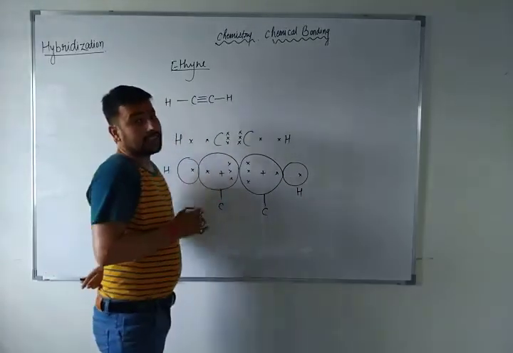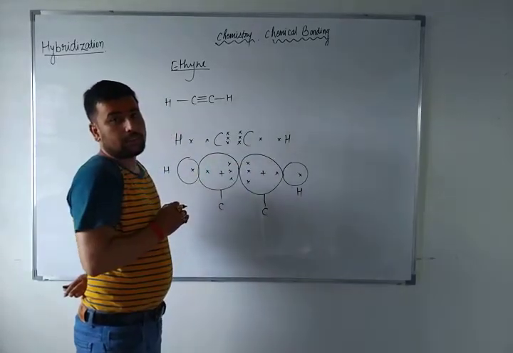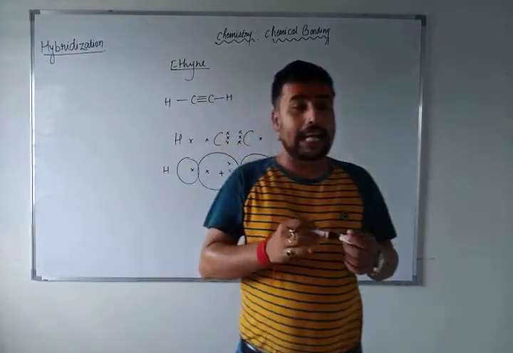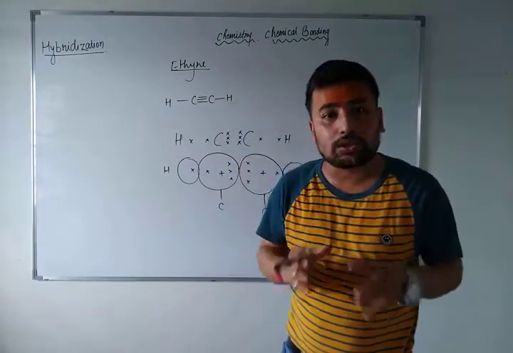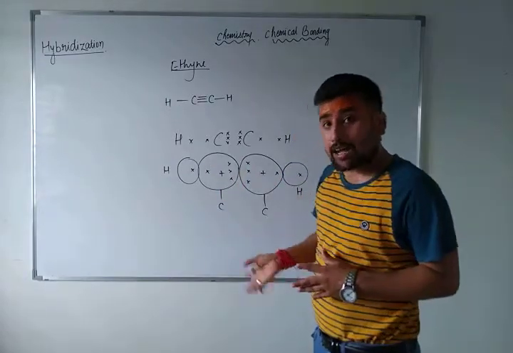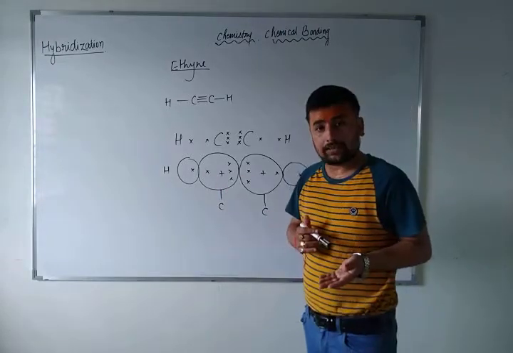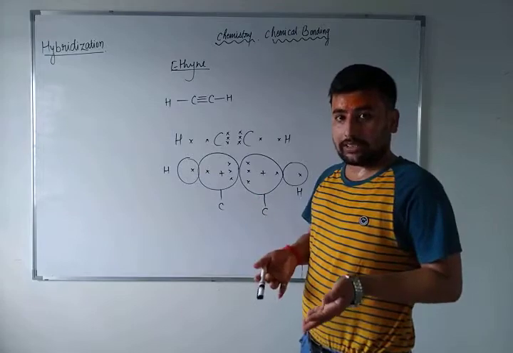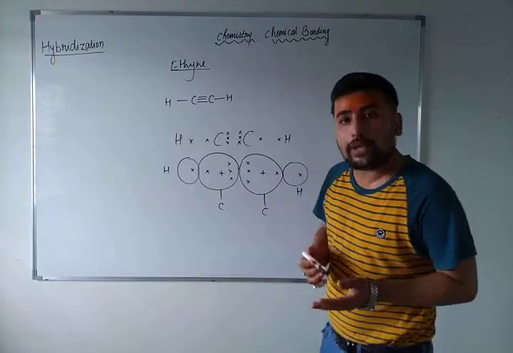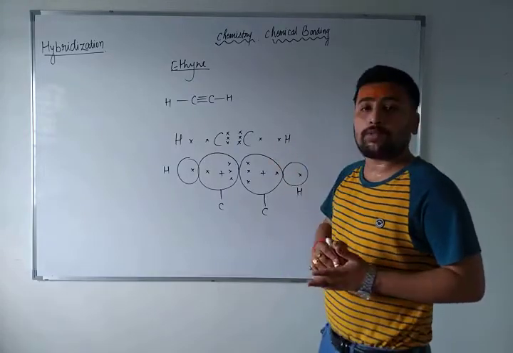This nucleus will attract this electron. Why will they attract? Because you know very well, between nucleus and electron there is an electrostatic force. So this nucleus will attract the next carbon's and next hydrogen's electron toward itself. Why? Because to complete their octet. In the Lewis dot structure you may have heard about the octet rule, that each and every element has a tendency to complete its octet. So what will carbon do here?